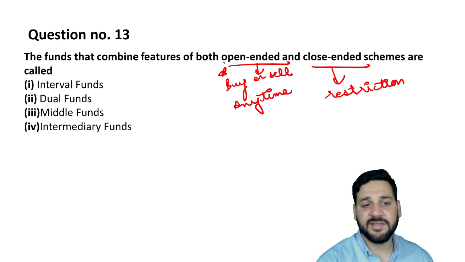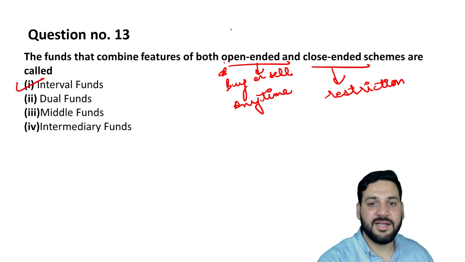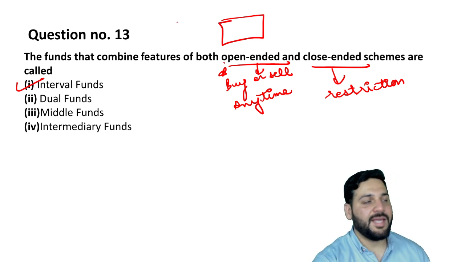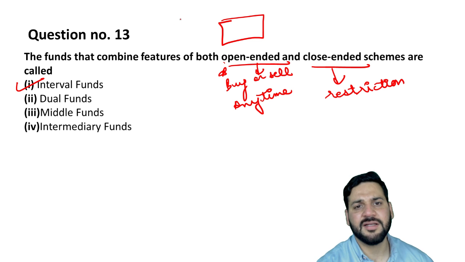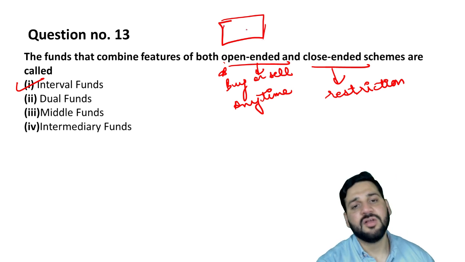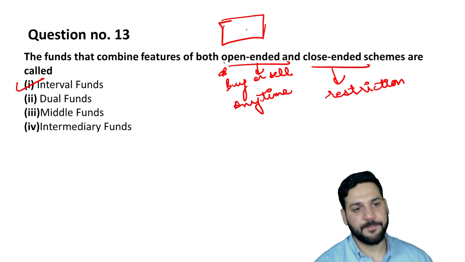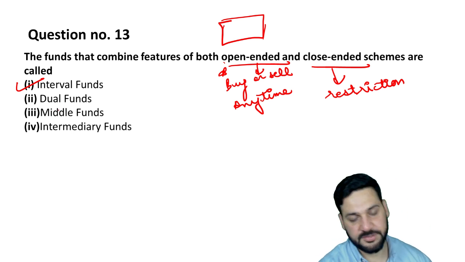But interval funds एक ऐसे funds हैं उसमें क्या होता है, there will be an interval period during which, I mean see for example एक साल में कुछ 10 दिन 15 दिन का एक interval period है, right, जिसमें you can sell those units back to the AMC at the NAV rate. Okay, so these are interval funds.